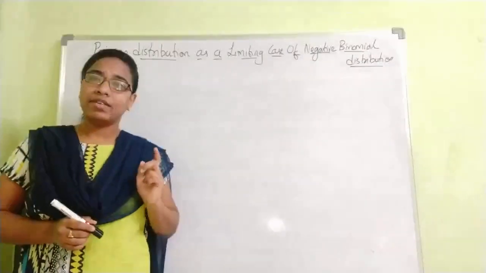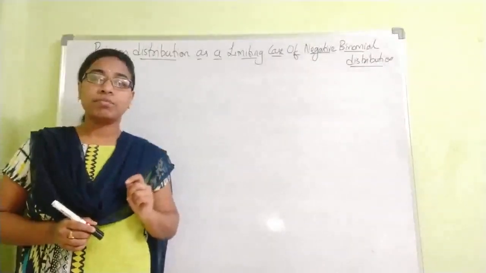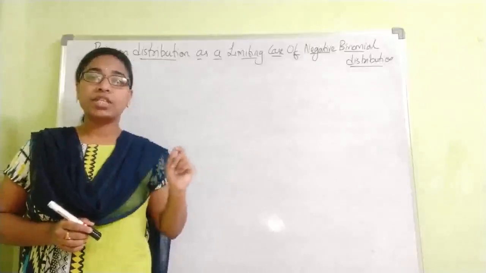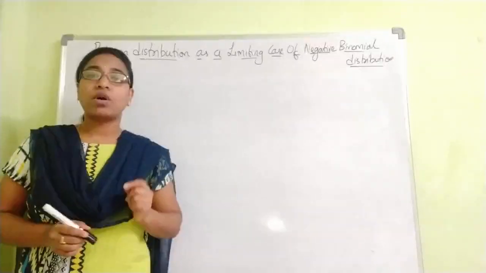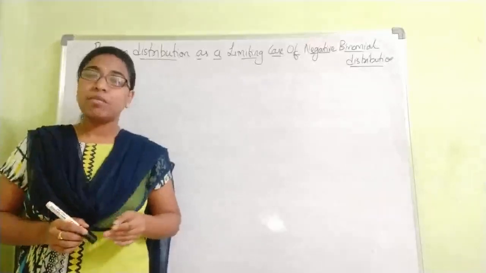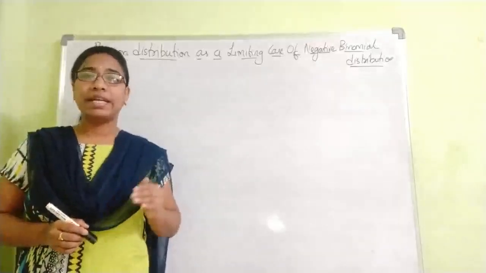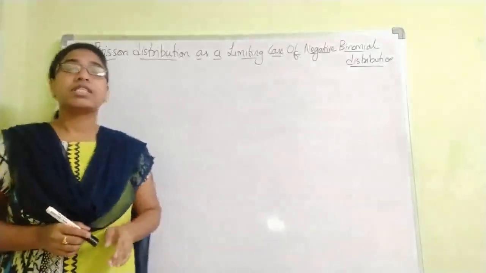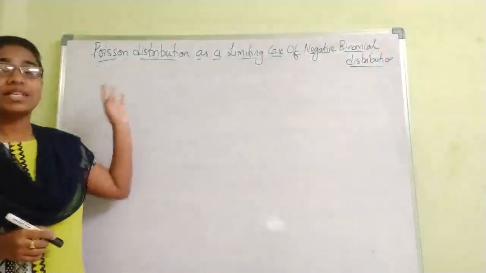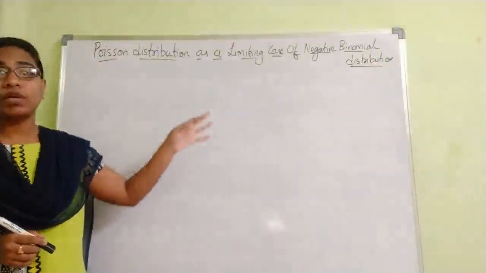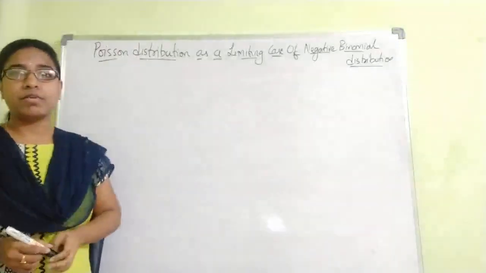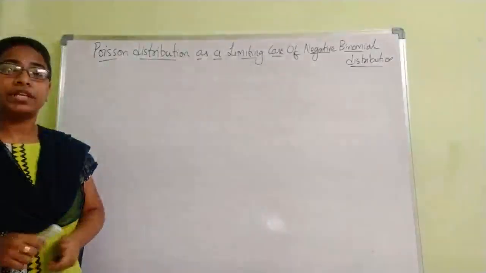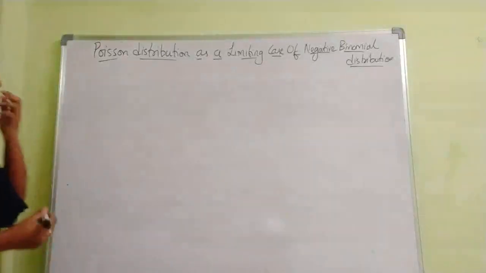We have done one more theorem, that is Poisson distribution as a limiting case of binomial distribution. Under some conditions the binomial distribution will tend to Poisson distribution. Similarly, under some conditions this negative binomial distribution will also tend to the Poisson distribution. So this is one of the important theorems, and now we will see its derivation.